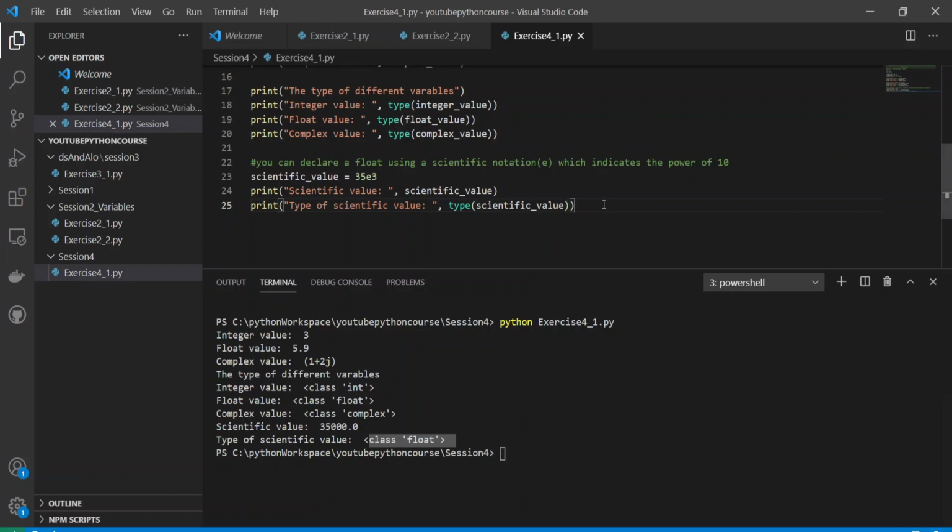Okay, now you can convert from one type to another using casting.